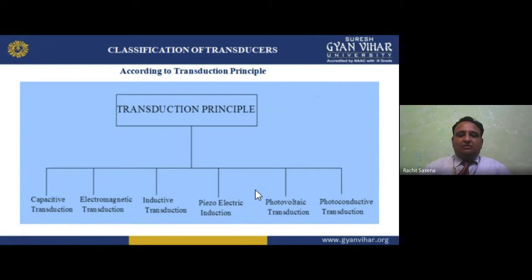Then we have the transduction element, and that is the transduction principle. So we have categorized transducers into these categories.